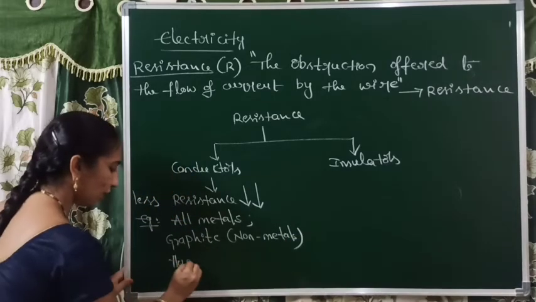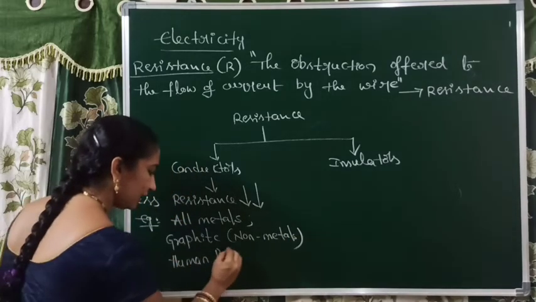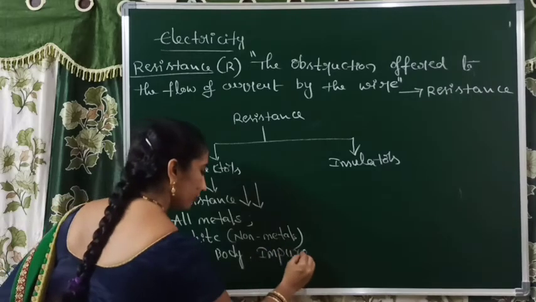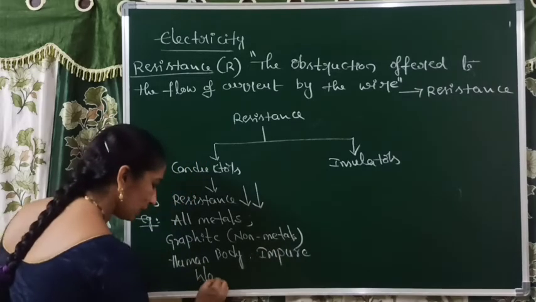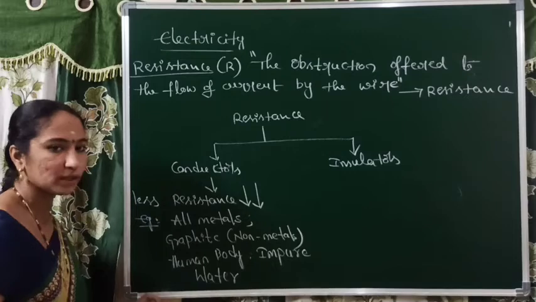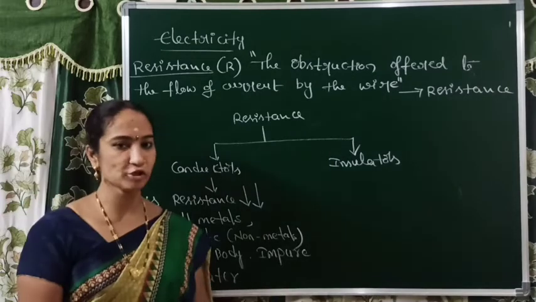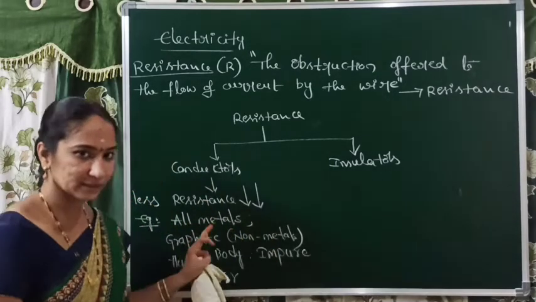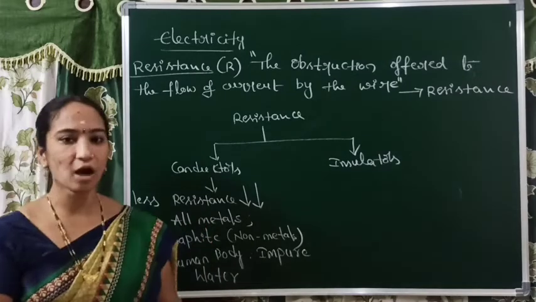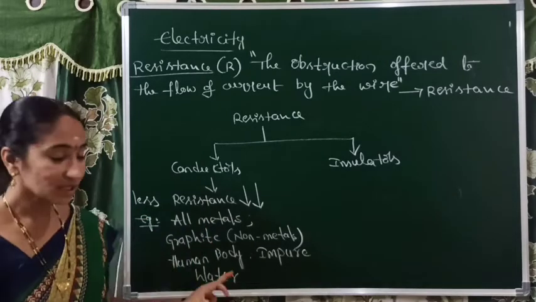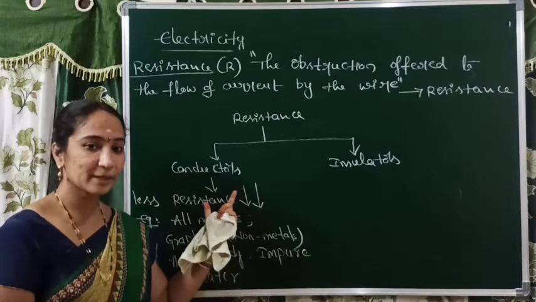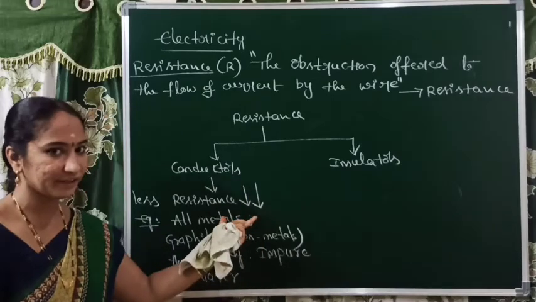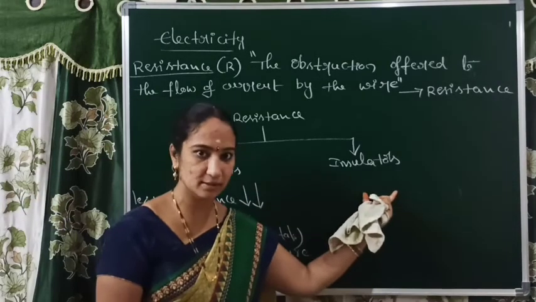Including human body, including impure water, chemicals ఉన్న water అన్నమాట. All these freely flow electric current, that means obstruction తక్కువగా ఉంటుంది in conductors. Less resistance only offers, but this type of flow of electric current is unable to be identified in insulators.